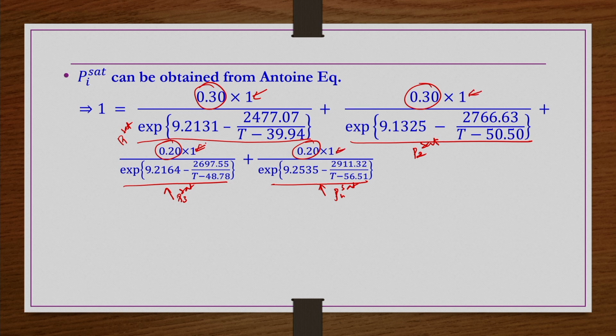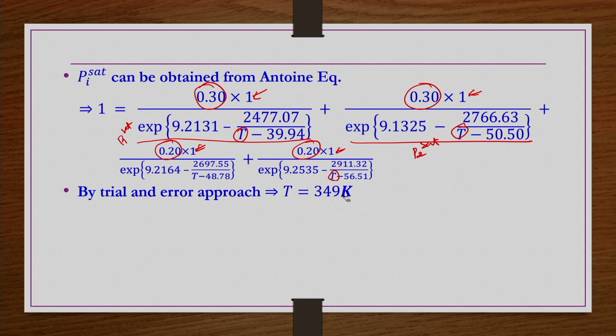So, in this equation also, except the temperature everything is known. So, here also what you can do, you can do the trial and error approach and then find out this temperature as 349 Kelvin. So, now the temperature is known. Out of T and xi calculations, T you already got.